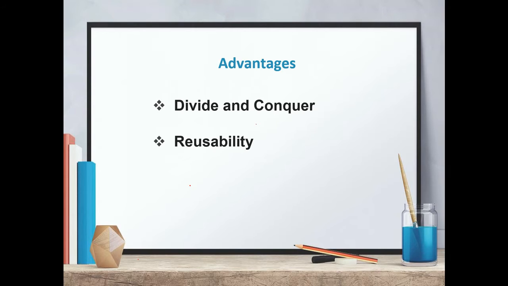Then there is modification or updation. We can perform modification or updation in smaller parts, and it will not affect the whole program. Then we can work in parallel on different modules. If there are various team members, they can work on different modules, and later these modules can be combined, so it will make the work faster. Then the biggest advantage of modular programming is reusability. When we have to repeat the same type of operations again and again, we can define a function once and then call or use it many times.